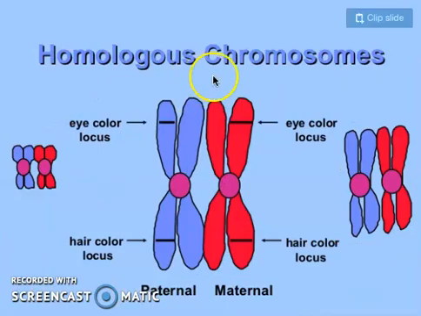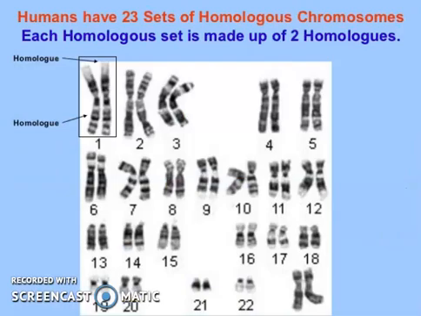Now in that case, the homologous chromosomes are paired up. The first chromosome has eye color located, and the second also has eye color located, but the eye colors are, for example, different. Similarly, from the paternal side, hair color is, for example, brown, and from the maternal side, hair color is going to be black. So those are genes which are similar in their position but have different properties.